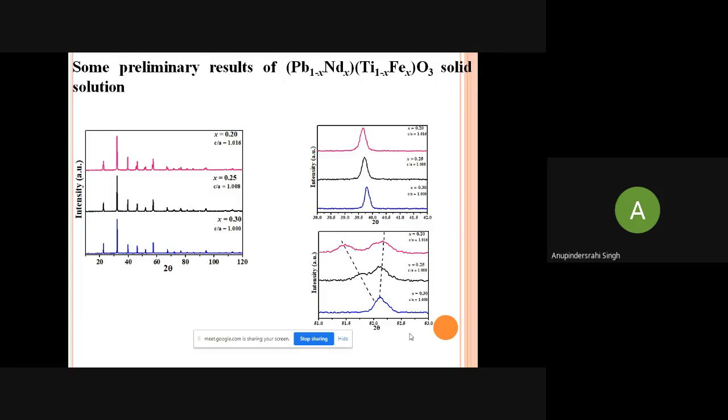So x is equal to 0.20 has the tetragonal structure, which is the structure of lead titanate also. x is equal to 0.25 is also a tetragonal structure, and at x is equal to 0.3 the tetragonality becomes very small, and we can say that this is a cubic structure.